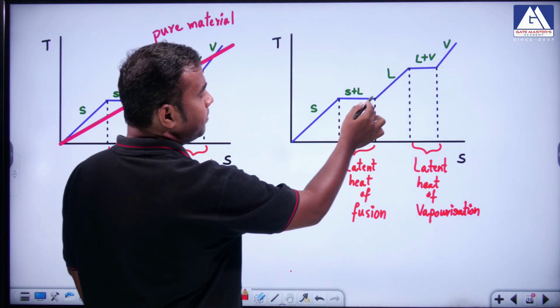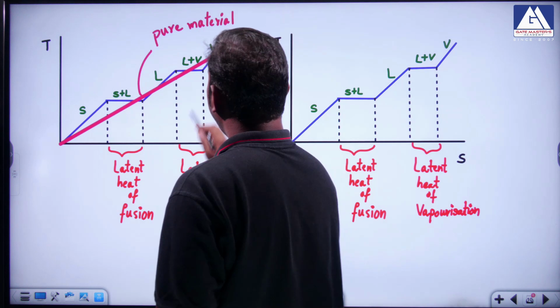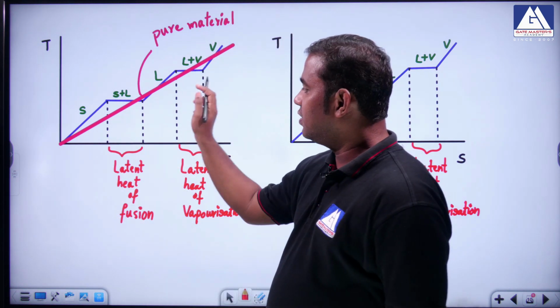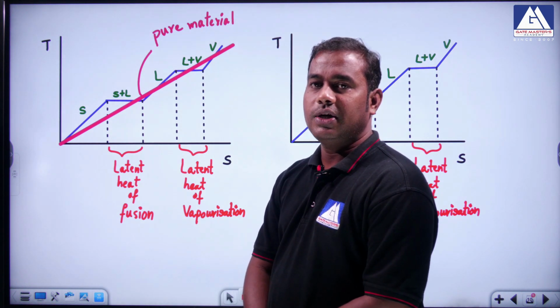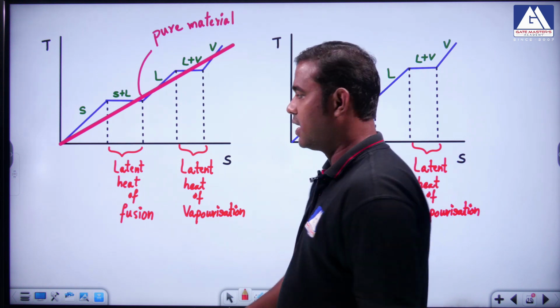If it is an impure material, it will have latent heat of fusion and all those things. If it is a pure material, it will freeze directly to the normal room temperature without any change, considering the latent heat of fusion, latent heat of vaporization, all those things, right.